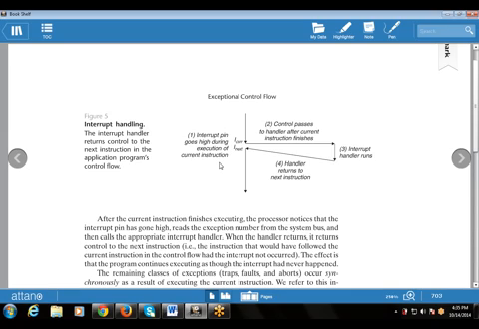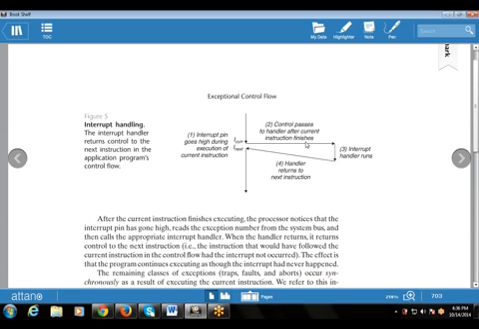Control passes to the handler after the current instruction finishes. That is, if the current instruction finishes, then control passes to the next instruction.